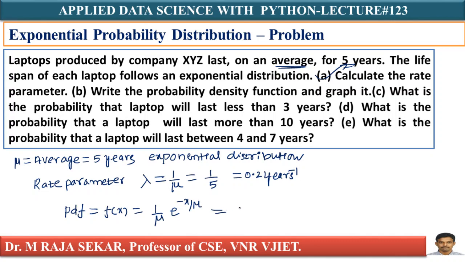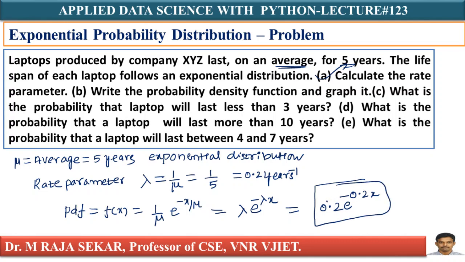This can be written with lambda, since 1 by mu is lambda: lambda into e power minus lambda x. What is my lambda here? 0.2. So this is the PDF: 0.2 into e power minus 0.2x.